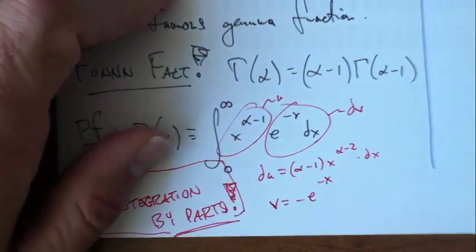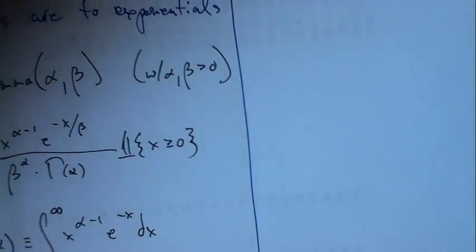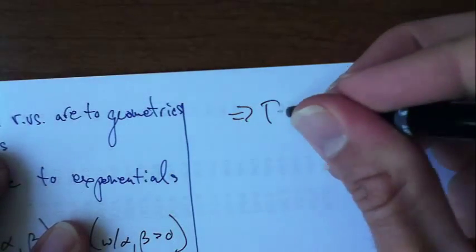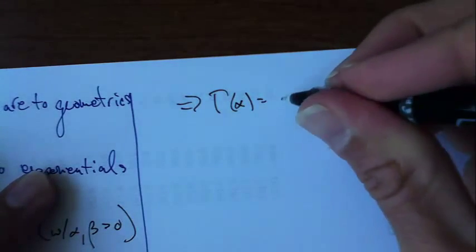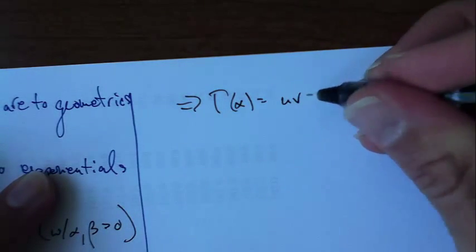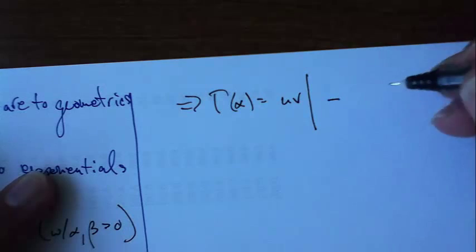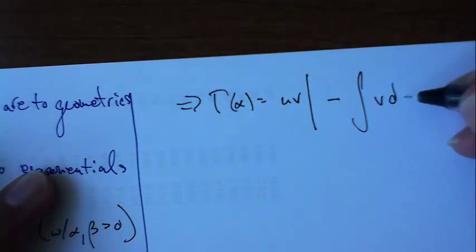Now, this implies that gamma of alpha can be written, by integration by parts, as uv minus the integral of v du.